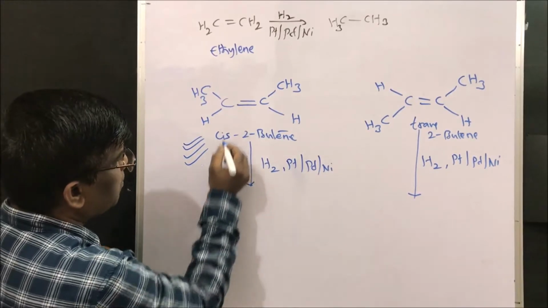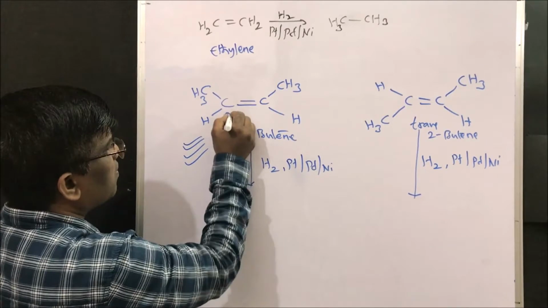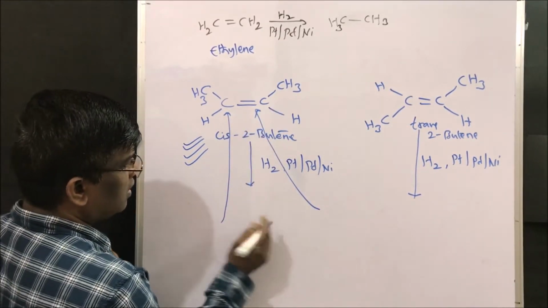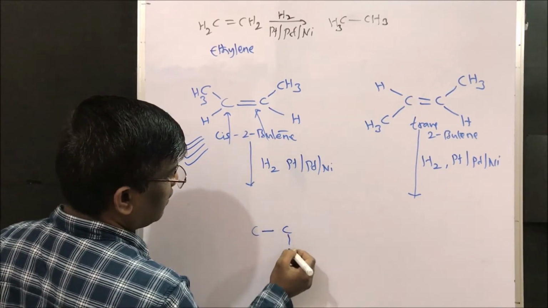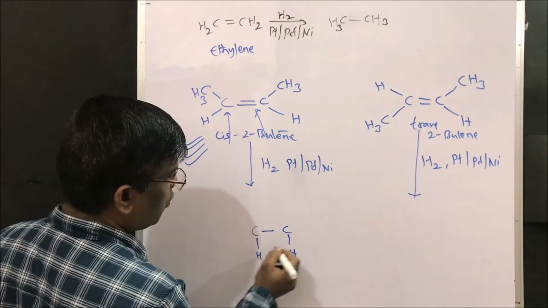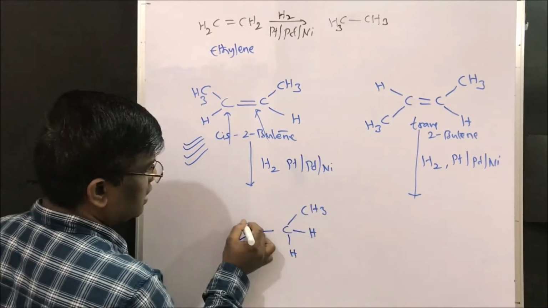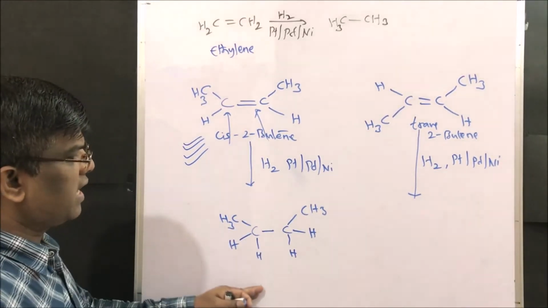So the approaching metal hydrogens will approach from the same side very easily and they will give butane very easily, the syn addition compound, right friends? So the cis compound will give it very easily. Cis-2-butene very easily undergoes the hydrogenation reaction.